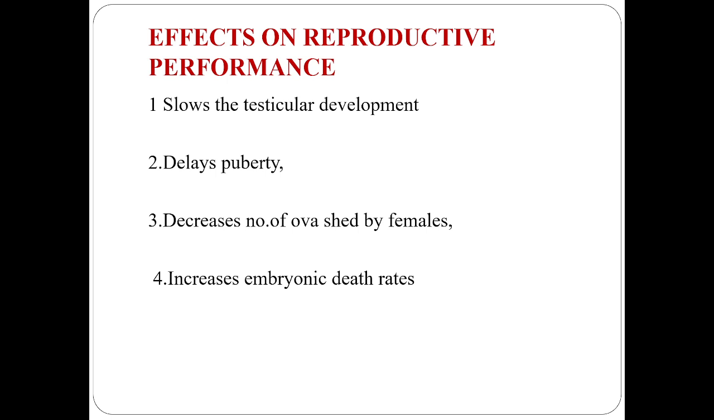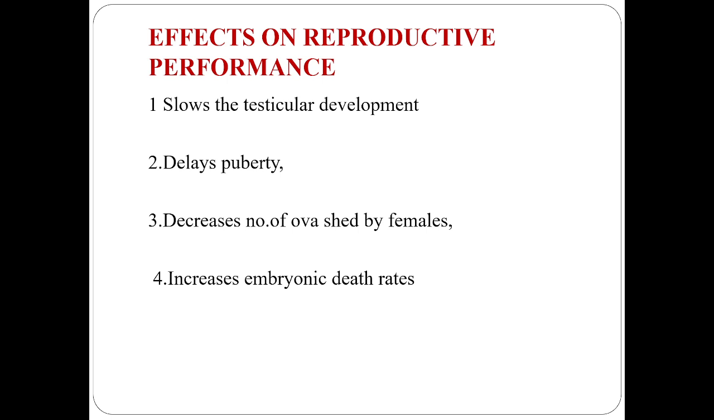What are the effects of this inbreeding on reproductive performance of the individual? It slows the testicular development, that is the male reproductive structures from which male reproductive gametes are formed. There will be a slowing down of the testicular development due to continuous inbreeding. It delays the puberty, the age at which the animal reaches reproductive potential.